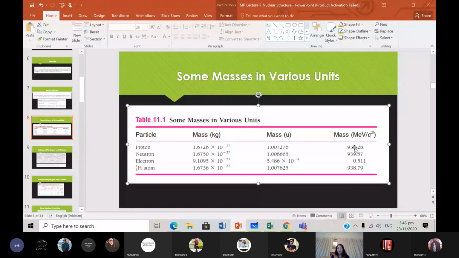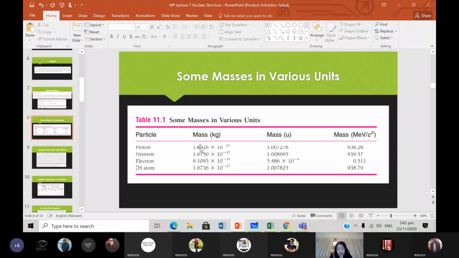This is slightly cut off, but in the book it will be clear to you, okay? So anyway, the proton's mass is this, the neutron's mass is this, the electron, and a hydrogen atom is given by this one. This one is the mass of a proton plus electron.